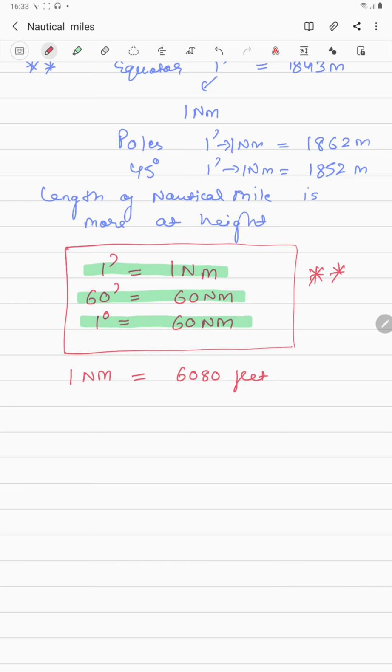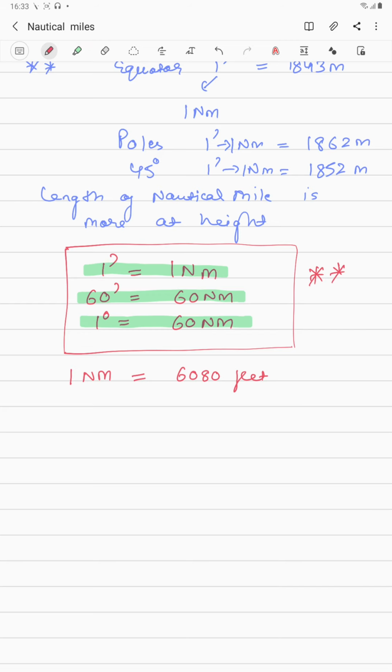And trust me, guys, these values: 1 degree is 60 nautical miles, 1 nautical mile is 6080 feet, and 1 nautical mile is 1.852 kilometers. These values have to be in your mind always, because in all the numericals that you're going to solve, all the 1 mark questions, 2 mark questions, if you don't remember these values, guys, you will mess up your exam. So this is very important. Please write down all the values, fair it up, what I'm writing right now on the screen.